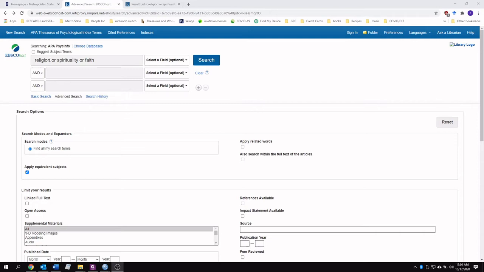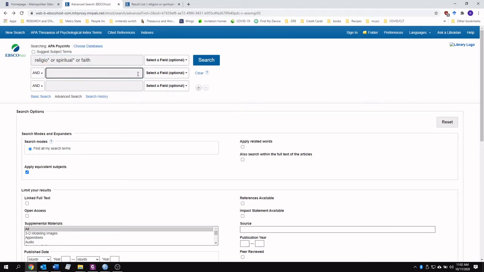And instead of typing all of those out individually, we can put an asterisk right here at the end of that phrase. And now it's going to search for all of those things I just mentioned: religion, religious, religiosity. Those will all be included. We can do the same thing with spiritual. So that's going to include spiritual. It's also going to include spirituality, so on and so forth.